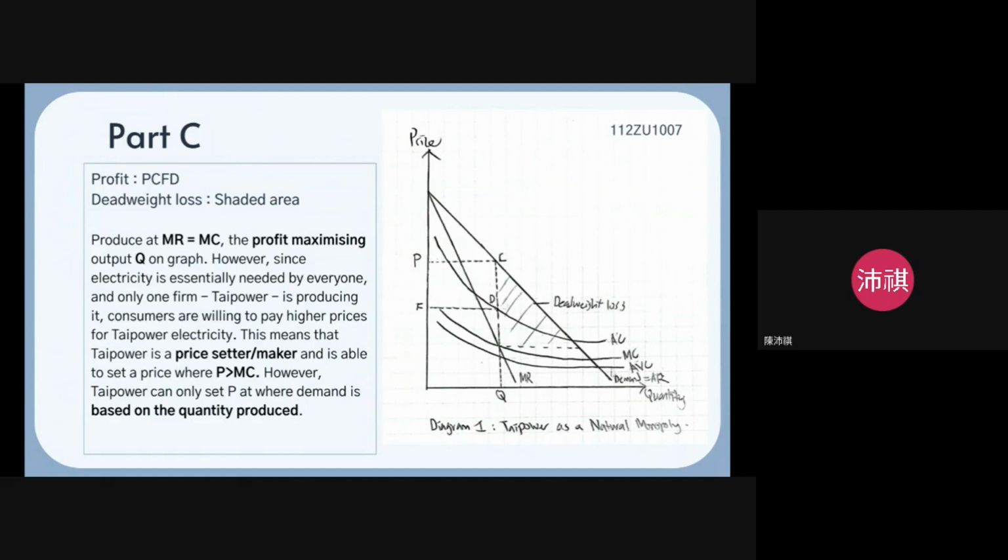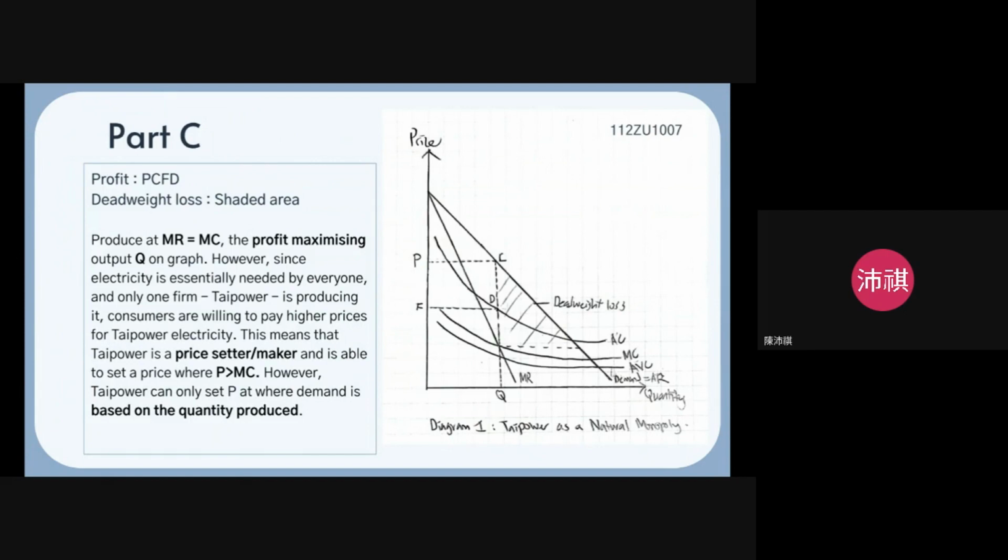If you can see on the graph, where MC meets MR here, this is the point. So they produce quantity here. But based on the quantity they produce, with the invisible dotted line upwards, you can see that it meets the demand curve here. So here is the demand for the amount of quantity Tide Power will produce.